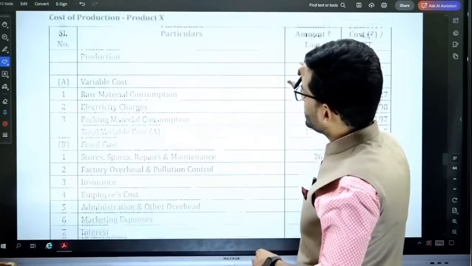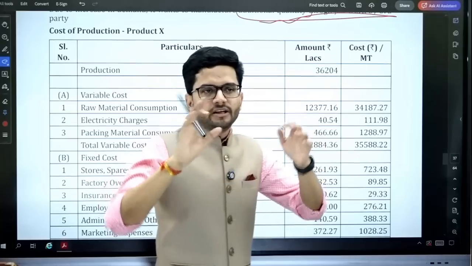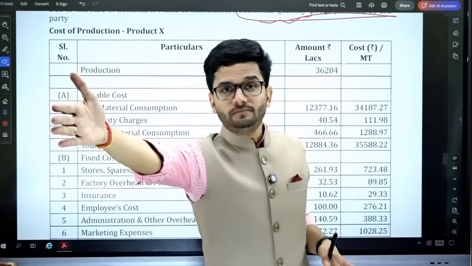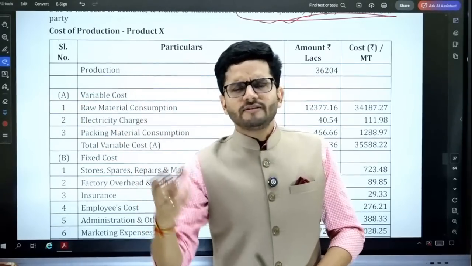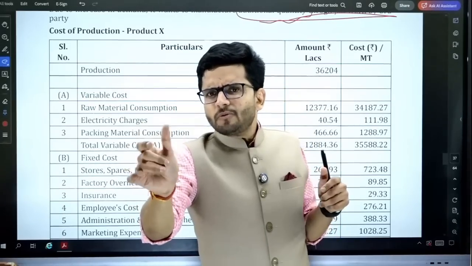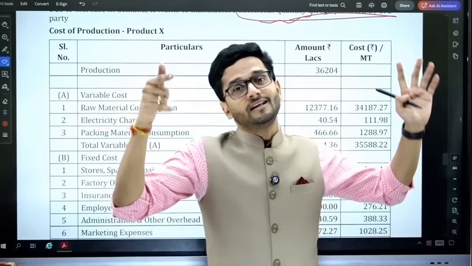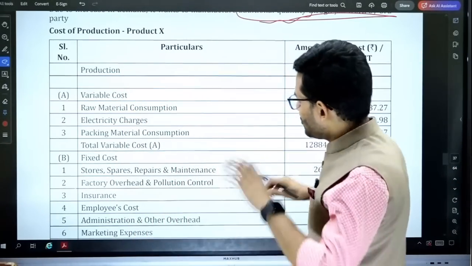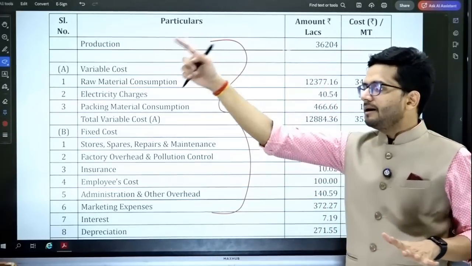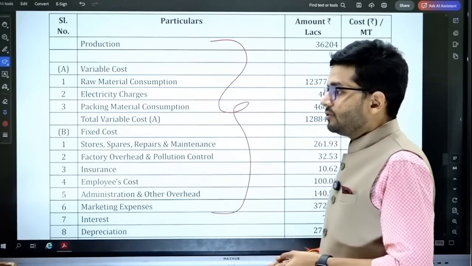Based on this cost sheet, what are the relevant elements for decision making? Currently we are doing this work in-house in our own factory, and we want to give this work to someone else and negotiate with that person. Obviously, guys, whatever cost we are incurring, we'll tell him this is the cost we are incurring. Please add a reasonable profit on your cost and give us a good quotation, because we know what costing is incurred in doing this job work. So out of this gamut of expenses, we'll pull out all those expenses which will be done by him, and then we are going to give him a quotation.